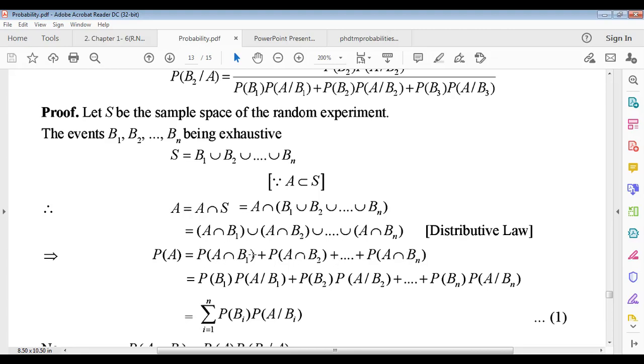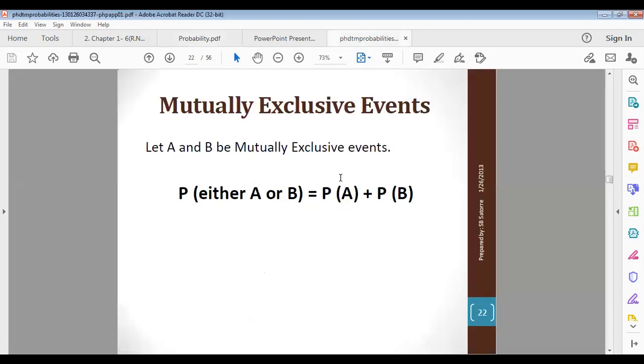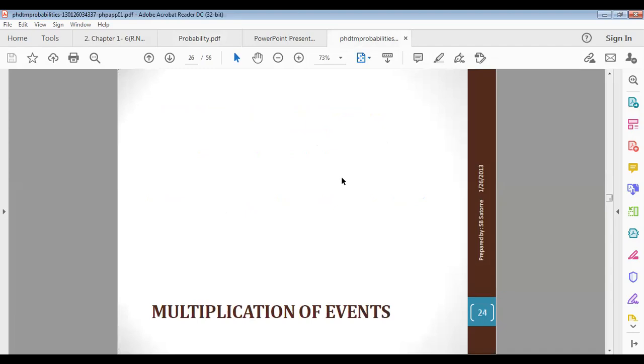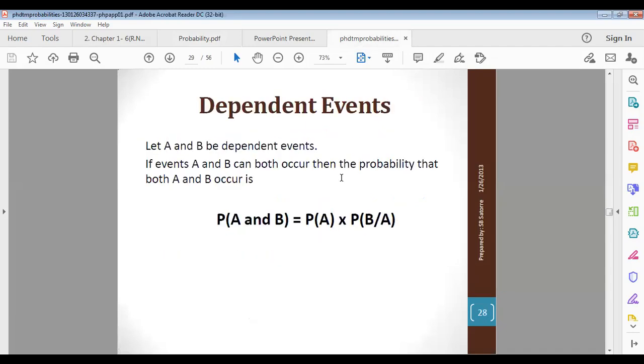So using the multiplicative laws of probability, that means conditional probability, this A intersection B1 can be written as this one. How? You must know the conditional multiplicative law of probability. The probability of A and B equals what? Probability of A multiplied by probability of B when A happened.